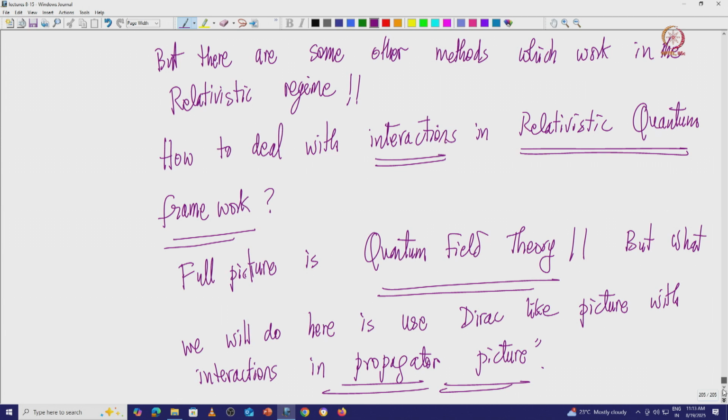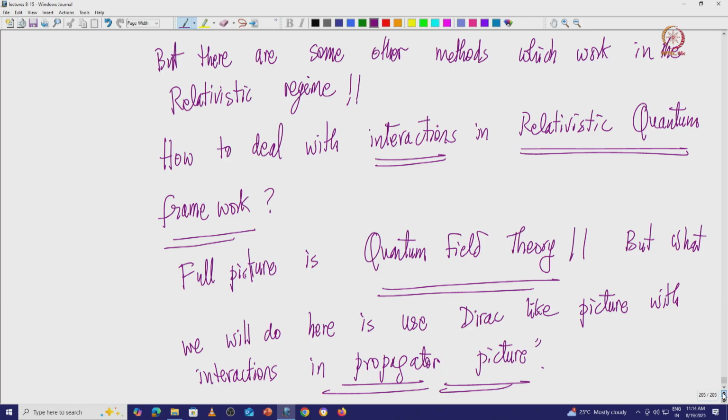There will always be a propagator, a mediator in this interaction, but you will still use Dirac wave functions and wave functions of the photon and the electron, and then try to see how to do these calculations.